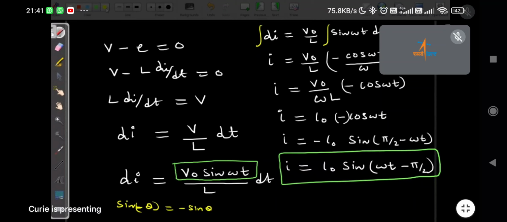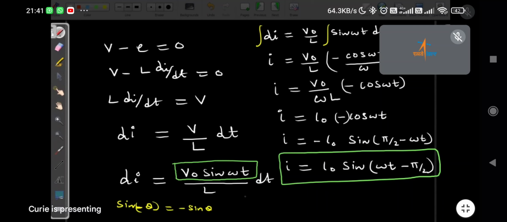Sir, minus pi by 2. That means what is leading, what is lagging? Sir, voltage leading, current lagging. That is minus pi by 2.